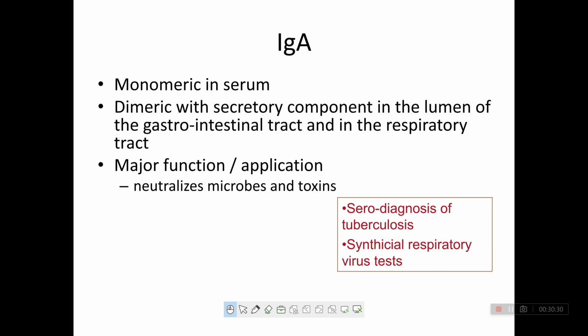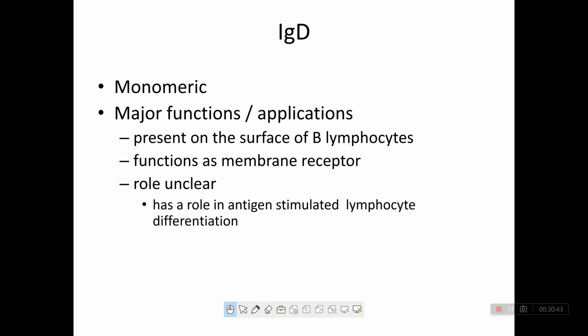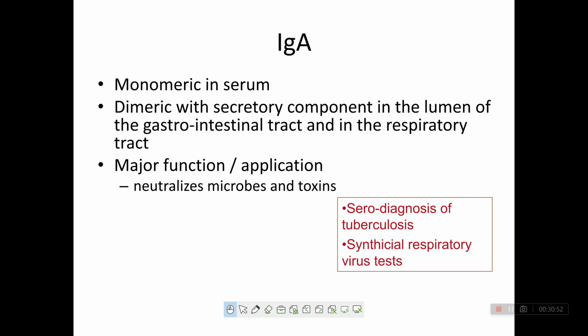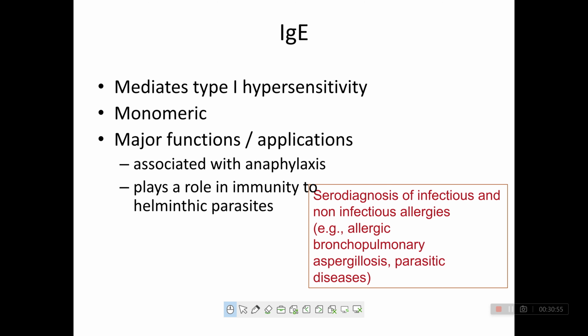IgA is monomeric in serum, and dimeric with a secretory component in the lumen of the gastrointestinal tract and the respiratory tract. Its major function is to neutralize microbes and toxins. IgD is monomeric. It is present on the surface of B lymphocytes and functions as a membrane receptor. The main role of IgD is unclear. IgE is involved in hypersensitivity and is monomeric. Its major functions are associated with anaphylaxis and immunity against helminth parasites.